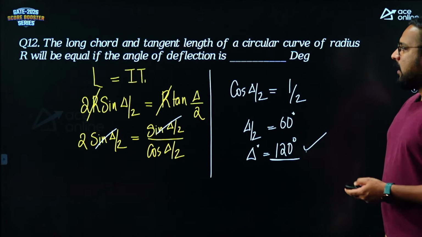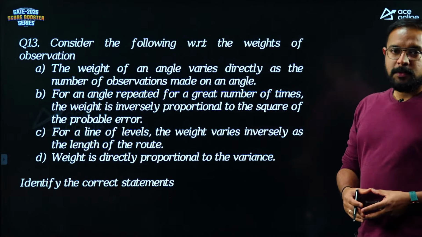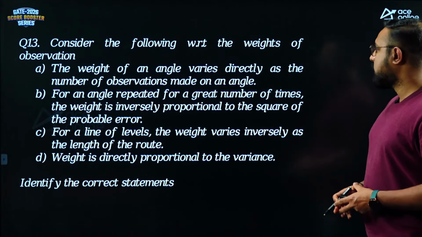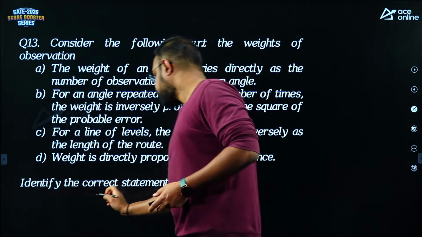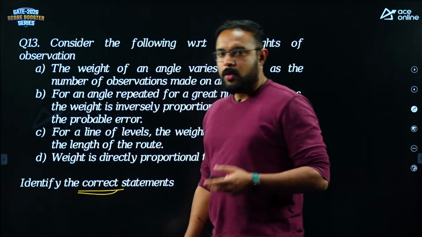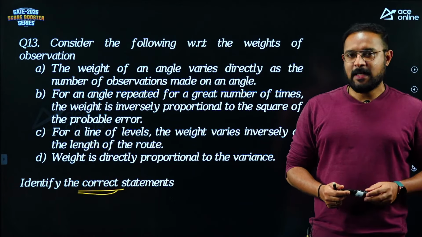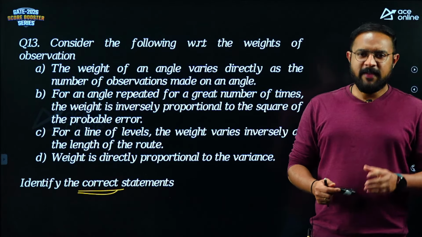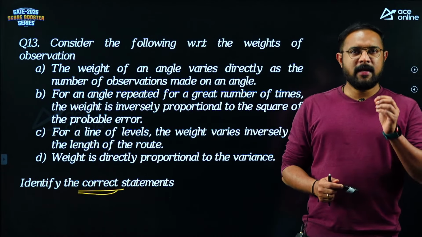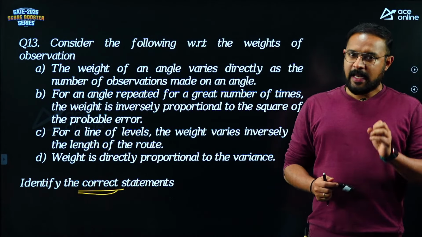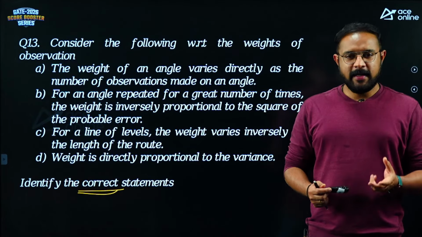Okay, FM curves. Next, which of the following with respect to the weights of an observation, and they are asking us to find out the correct statement, guys. The correct statements. So look here, guys, errors and adjustments is also a very important topic in our GATE examination. We've got some very good questions, like very recently also in our GATE papers. Okay, now weight is one area that they have not asked recently, right? They are asking more about the propagation of errors. Okay, errors in computed quantities is what they are generally asking.